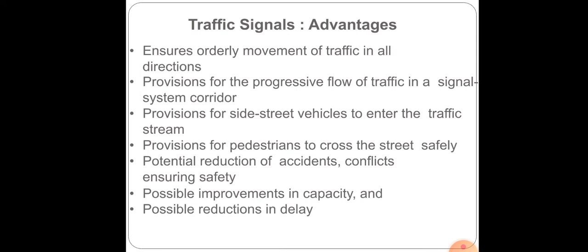So automatic traffic signals may work out to be more economical when compared to manual control. When it comes to a manual control signal, we have to have an officer or a policeman, so then it will be more uneconomical. Whereas if it is automated, then it will work out to be cheaper and more economical. So these are some of the advantages of traffic signals.